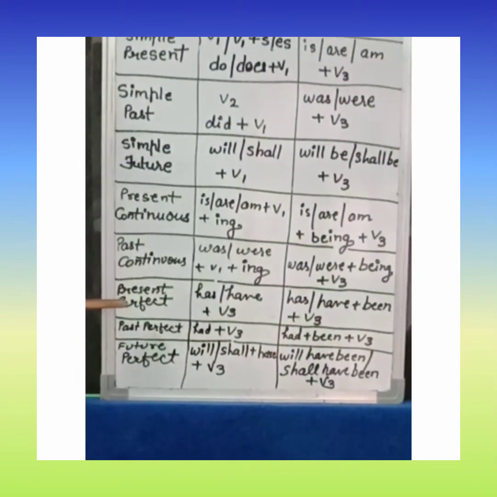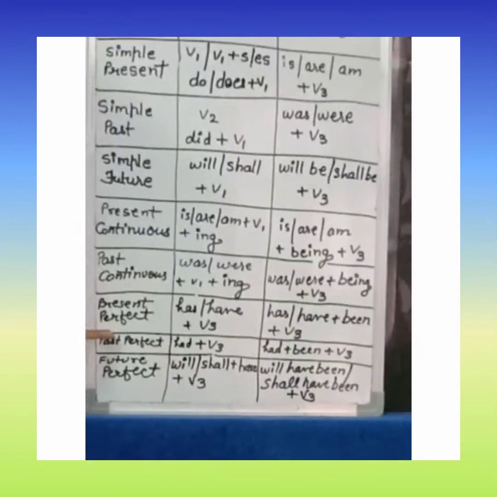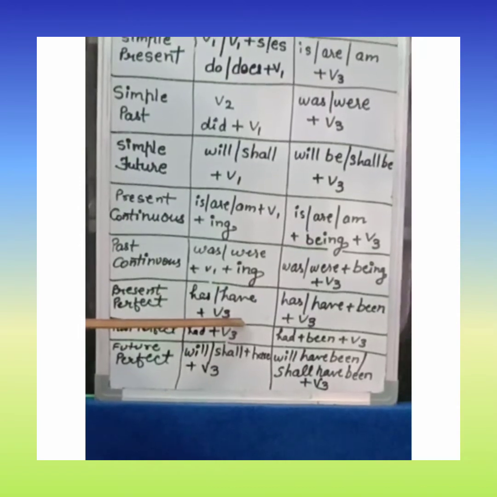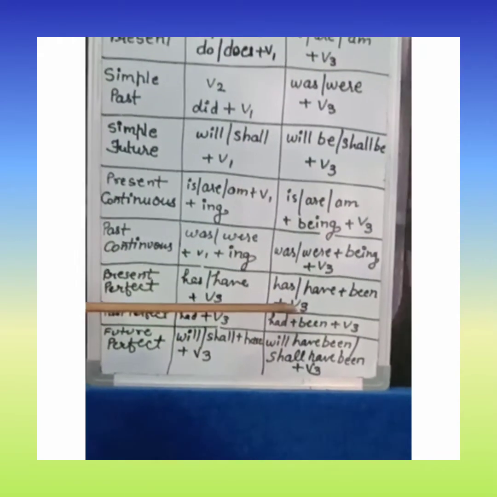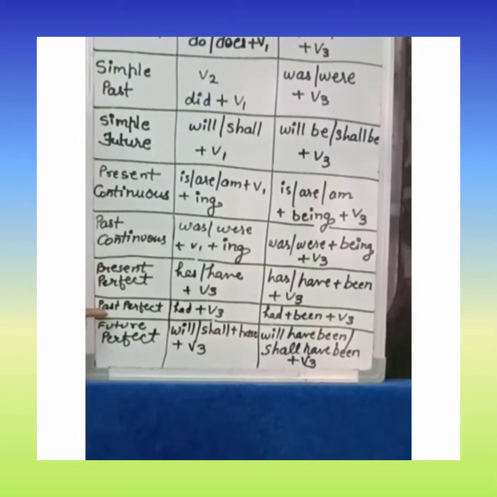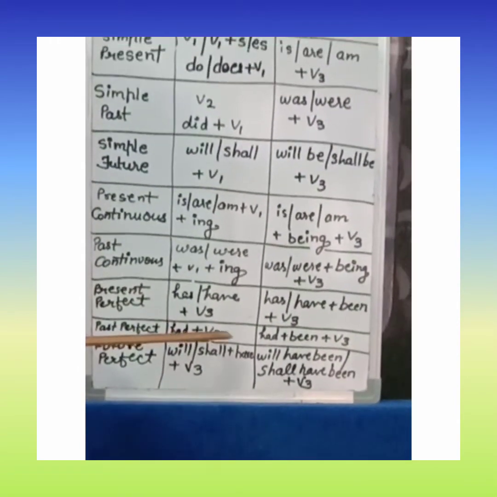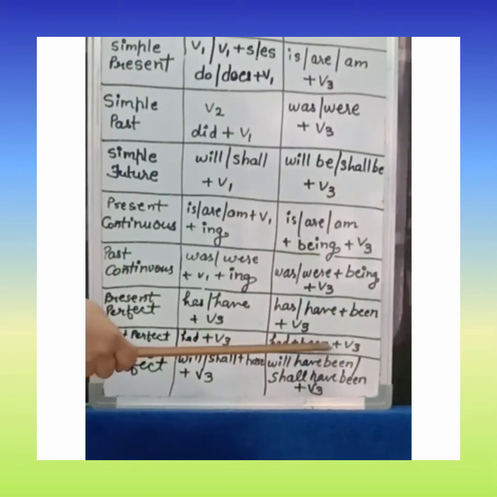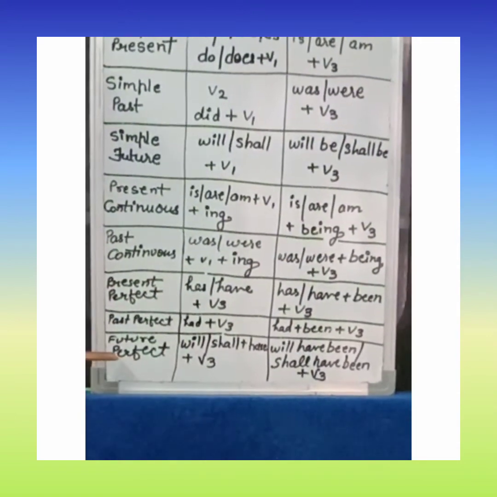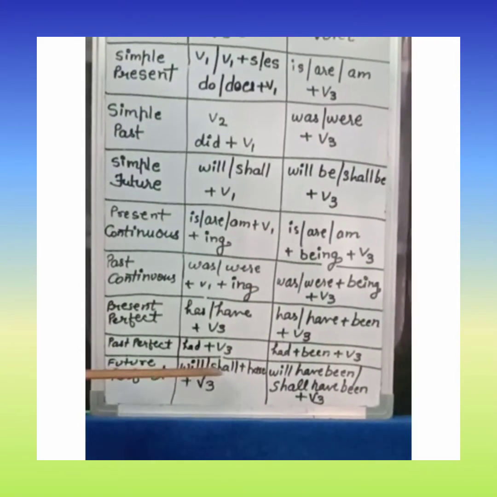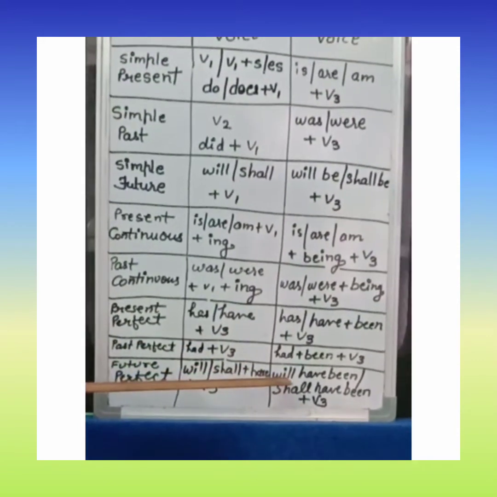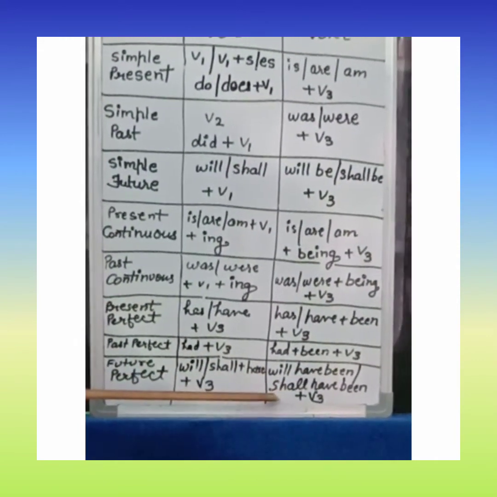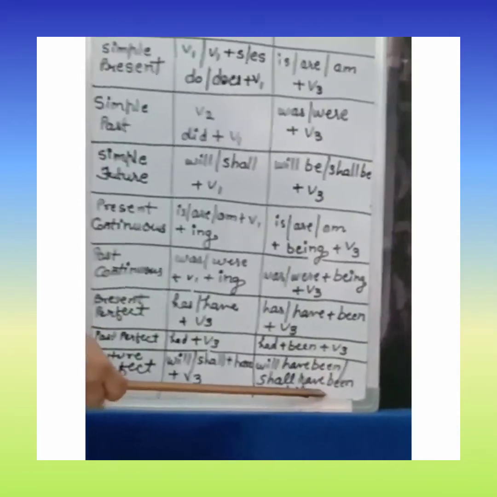If our active voice is in present perfect tense, has, have plus third form of verb, we will change it into has, have plus been plus third form of verb. If our active voice is in past perfect tense, had plus V3, we will change it into had been plus V3. If it is in future perfect tense, will, shall plus have plus V3, we will change it into will have been, shall have been plus third form of verb.